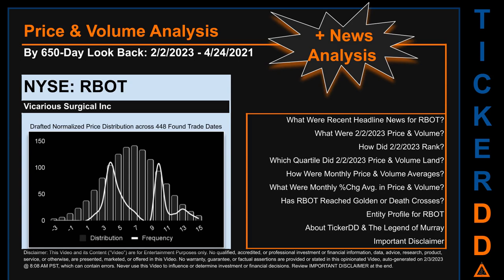The chart shown on this page is our initial attempt at studying the price for RBOT after dynamically normalizing price distribution across those discovered trade dates. The bar chart is the generated distribution and the overlaid line graph, if it is generated, is the frequency of the prices on the x-axis. We will enhance this look through as our AI model progresses in the next iteration. Remember that this is just a drafted, in progress, observational model to best fit abstracted third-party data into various opinionated views. Before we jump into price and volume analysis, let's look at recent headlines for RBOT.